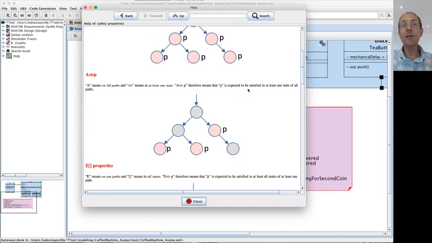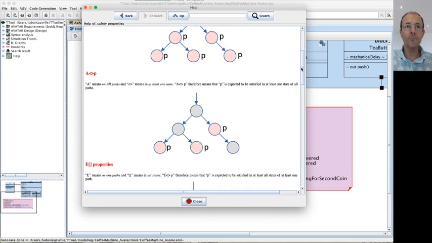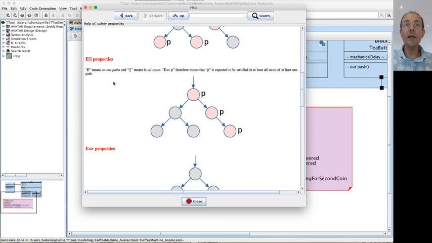The second property, again, it means one state of all paths. There is a path here, P is satisfied. There is a path here, P is satisfied. There is a path here, P is satisfied. So E means one path. Square brackets mean all states. So we need at least one path in which P is satisfied in all states. This is not true for this path, but this is true for this path. P is satisfied in all states of this path.